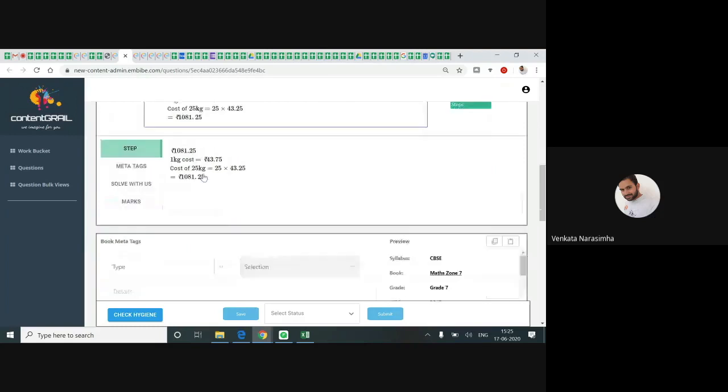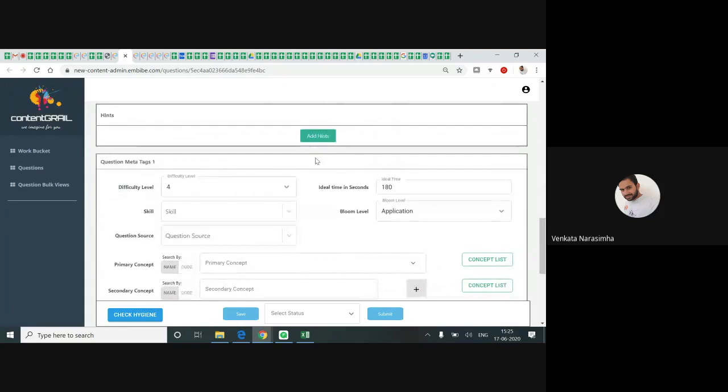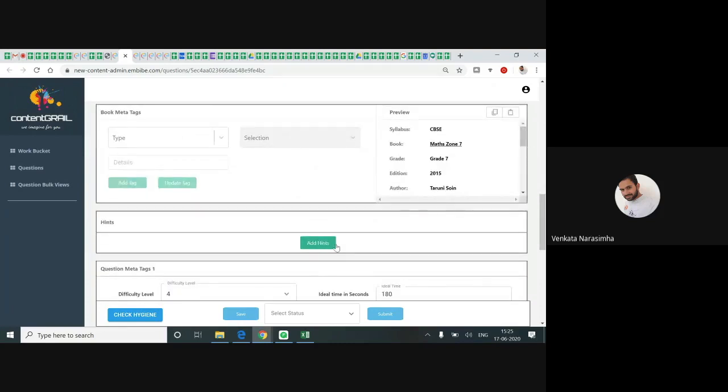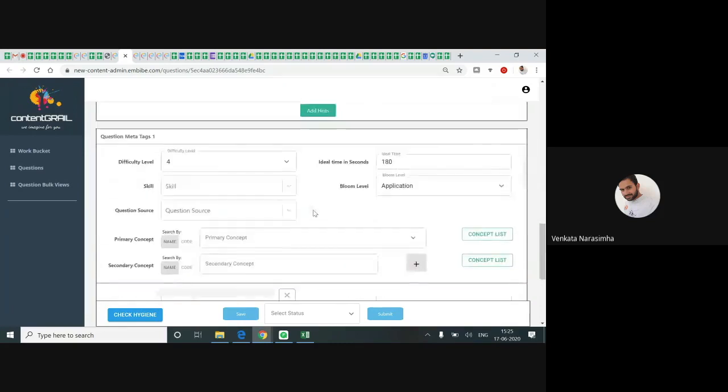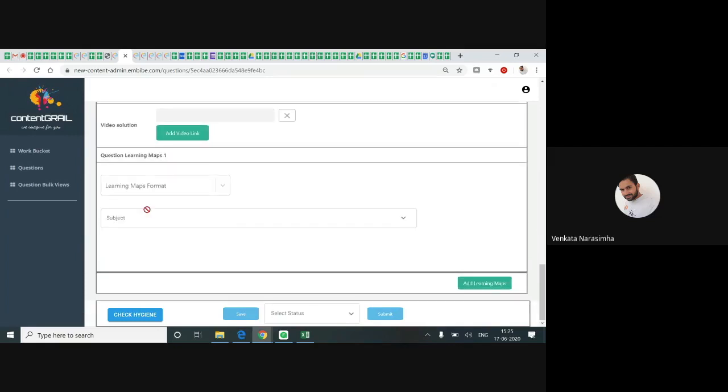Now see, hint you need to add. Hint is not added, so you need to add it. And skill is not added, so you need to add skill. Concept you need to add. And learning hub you need to add. Then save it. After saving it, change the status to pending review and submit. Got it? This is the work you need to do.